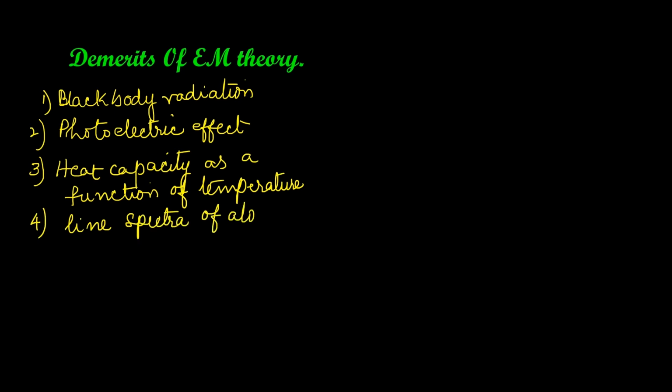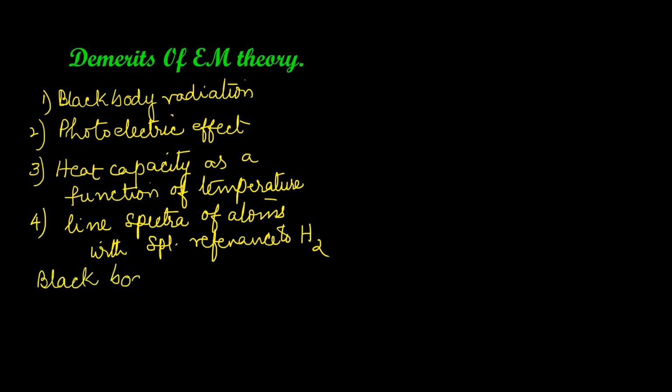Then the fourth one, line spectra of atoms with special reference to hydrogen. These four phenomena could be explained only on the basis of the particle nature of electromagnetic waves. That is, only by considering that electromagnetic radiation or waves contain nothing but a stream of particles. In order to understand that, we have to understand black body radiation and the photoelectric effect. Let us see that one by one.